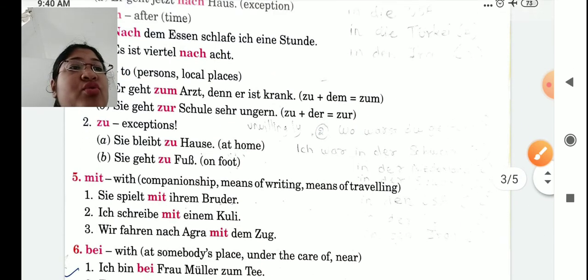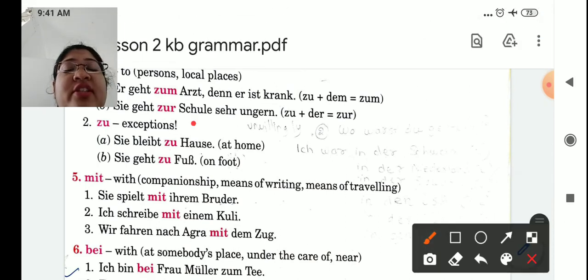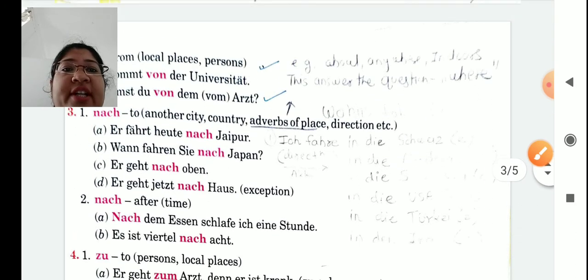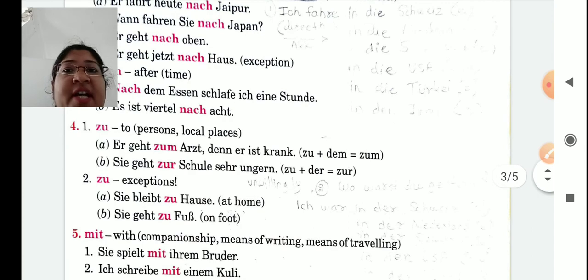Now this "zu" example is an exception: zu Hause. So what is that? Sie bleibt zu Hause. She stays at home. And B, sie geht zu Fuß. She goes on foot. So for Fuß and Hause, if it is "to", then we use zu. If it is nach Hause, that means she bleibt at home, or she geht nach Hause. She goes to the home. So here it was Hause and this is Hause. Remember the meanings.